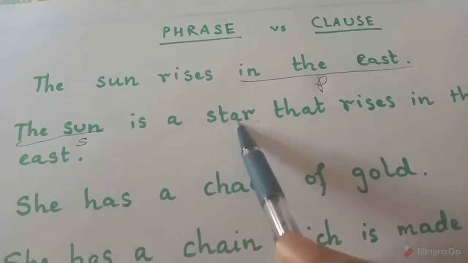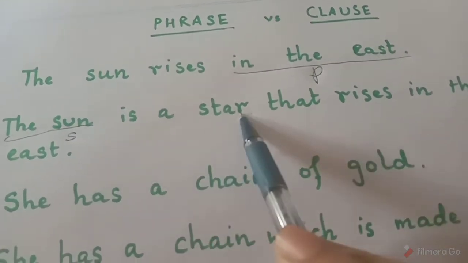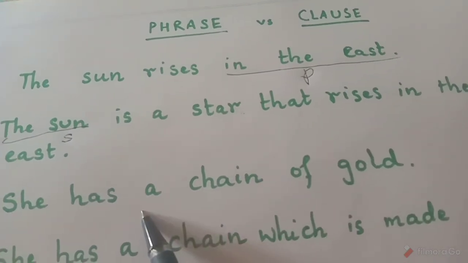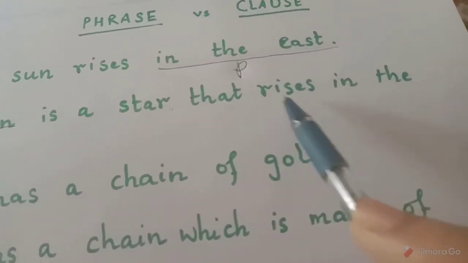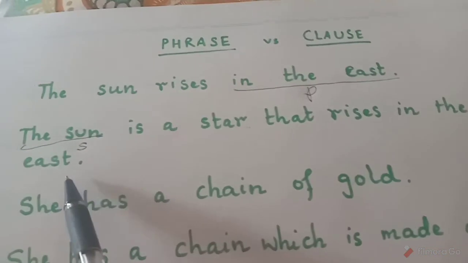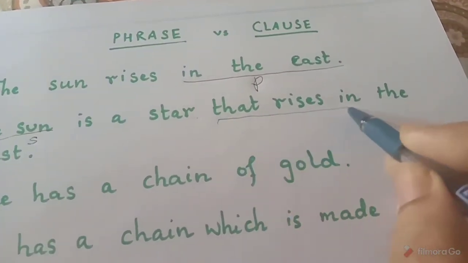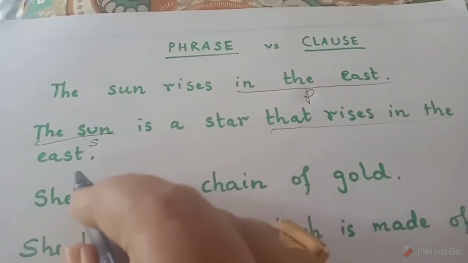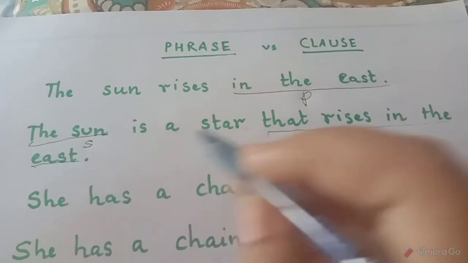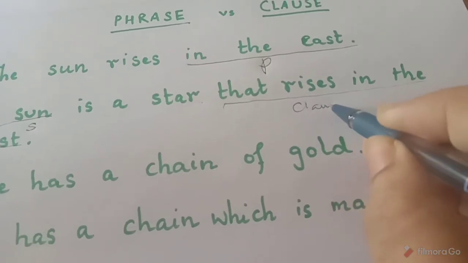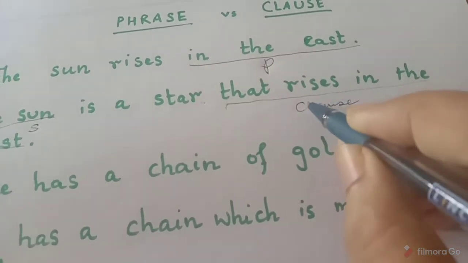Yes, we all know that the sun is a star, right? So the sun is a star is one sentence. Then what happens to the other part? That rises in the east. Now this part, that rises in the east, is called the clause.